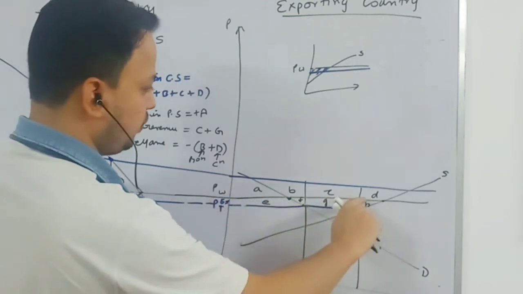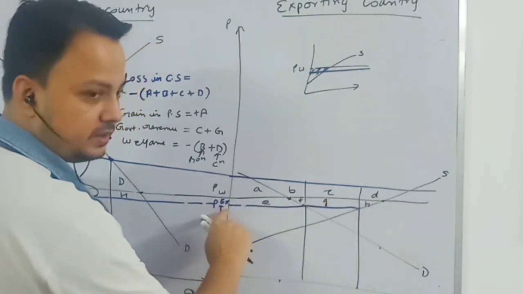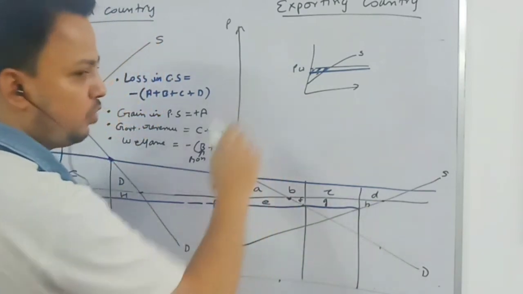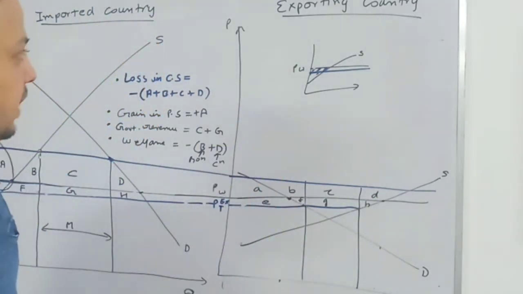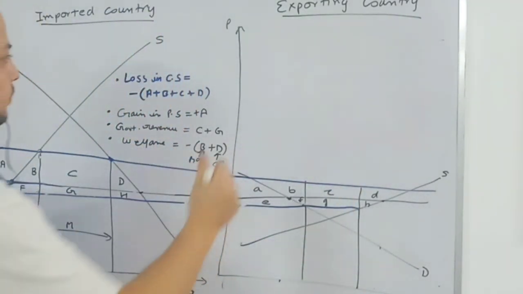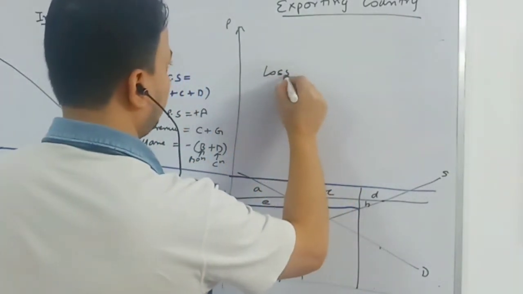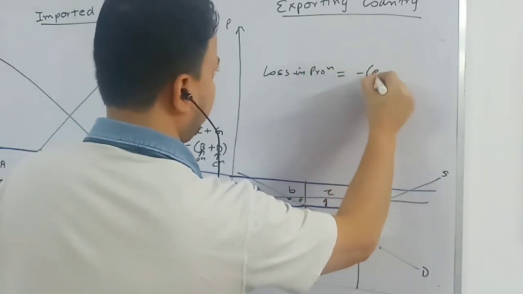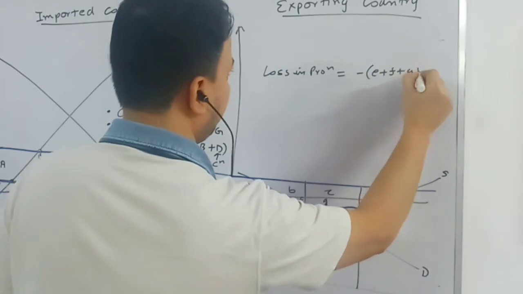This is the price PW, now the price is this one in the exporting country. This area, EFGH, is a loss in production. So write down: loss in production, minus E plus F plus G plus H.